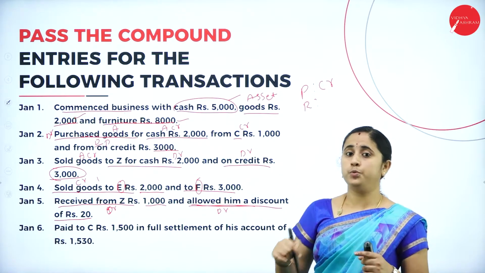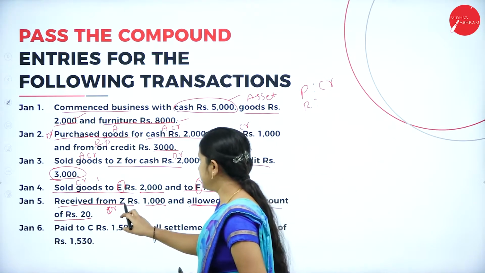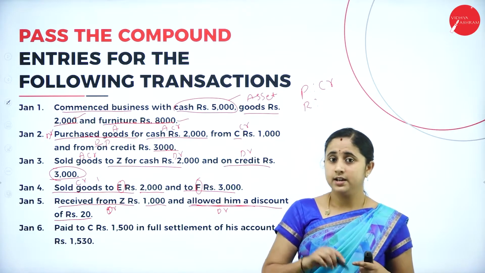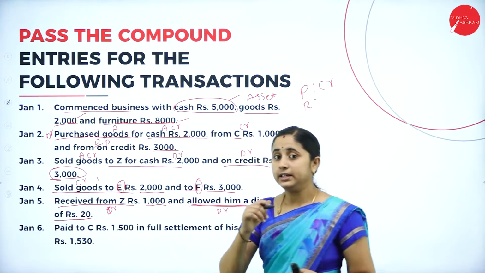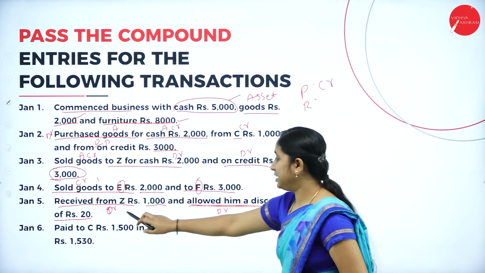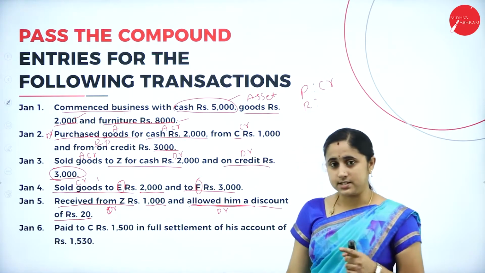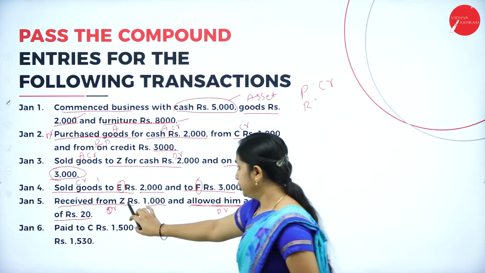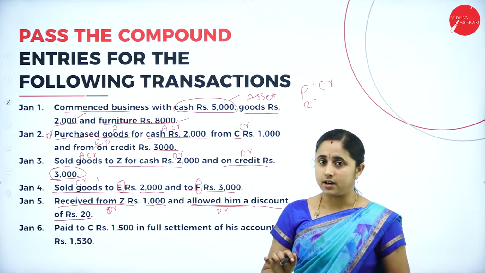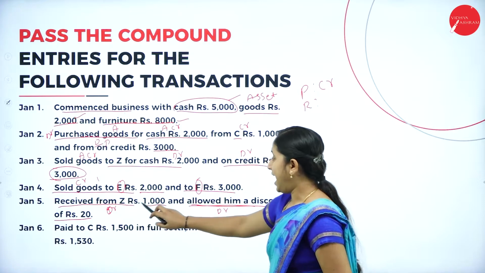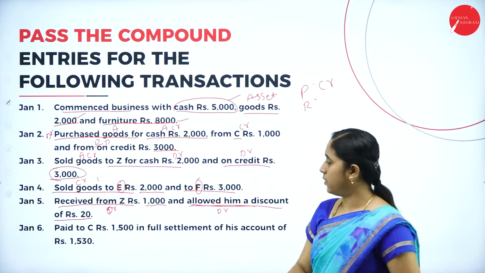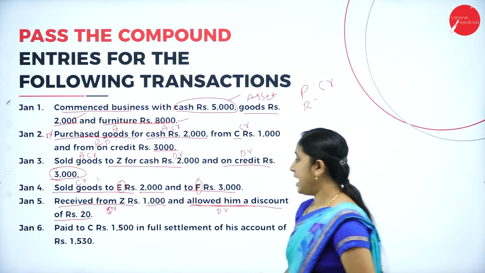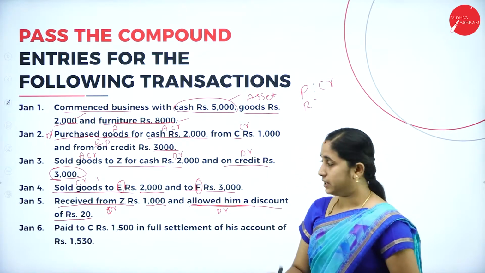And from whom are you receiving? From Z. Personal account says debit the receiver, credit the giver. Here Z is giving. So you need to debit the cash as well as discount allowed, and you need to credit the Z account. So the entry will be cash account debtor 1000, discount allowed account debtor 20 rupees, and to Z account.